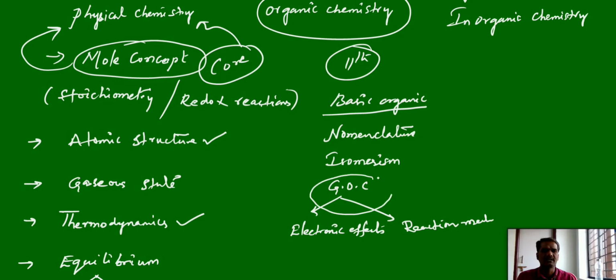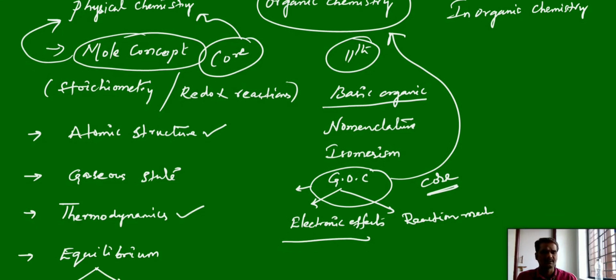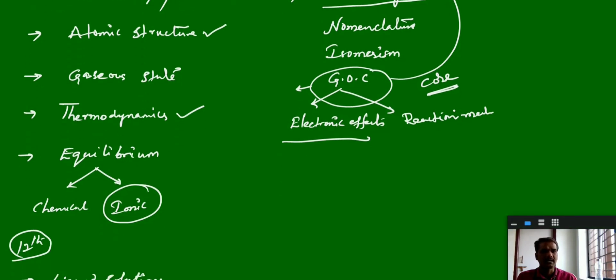Again, GOC, General Organic Chemistry, is a core part of organic chemistry, like mole concept is a core part of physical chemistry. If you are strong in General Organic Chemistry, that is, in electronic effects, there we will discuss the orders, which is more stable, less stable, more acidic, less acidic, and the reaction mechanism. This reaction mechanism will give the prediction of the product when one reactant and reagent react with each other and we get the product.